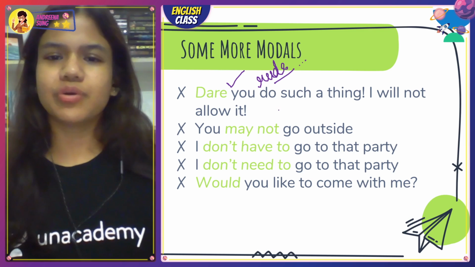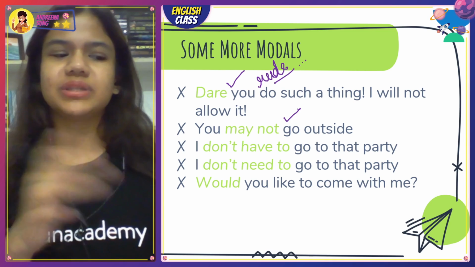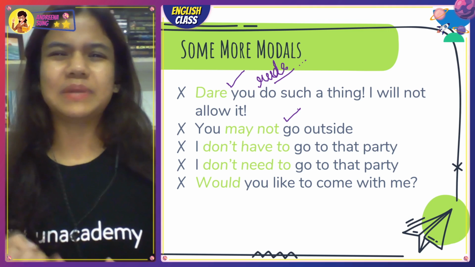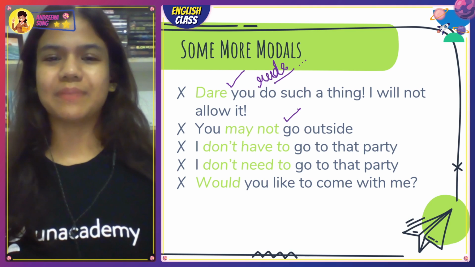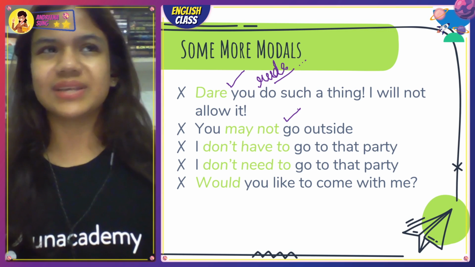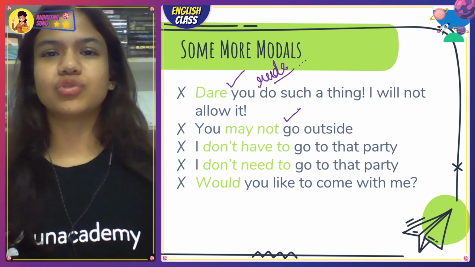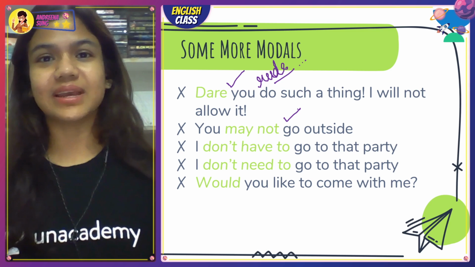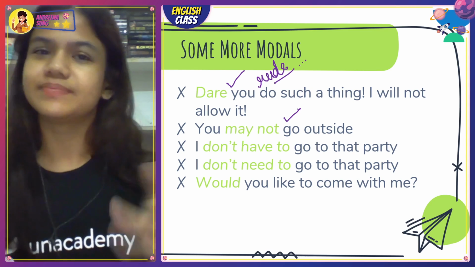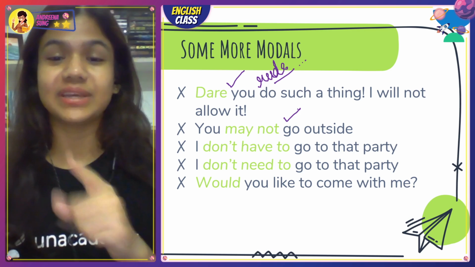You may not go outside. This is the opposite of giving permission. For example, oh ma'am, please may I go to the toilet, I really want to go, and your ma'am is in the middle of explaining something really important, and she says, no, you may not go to the toilet, and then you're just standing there like, how should I go to the washroom then? Has happened, don't worry, with me.